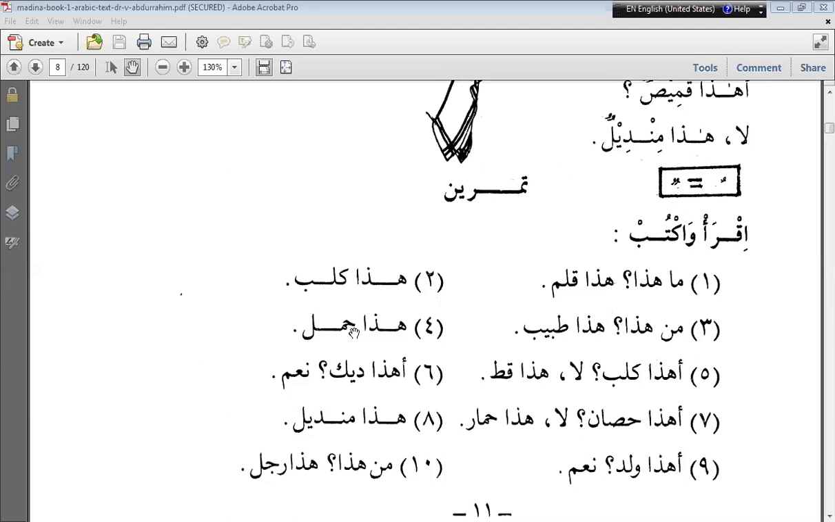There is fatha on Jim, fatha on Mim, and tanween with dhamma on Lam. So it will be Jamalun. Haza Jamalun. Jamilun is a characteristic. It is an adjective, meaning beautiful. Jamalun means camel.